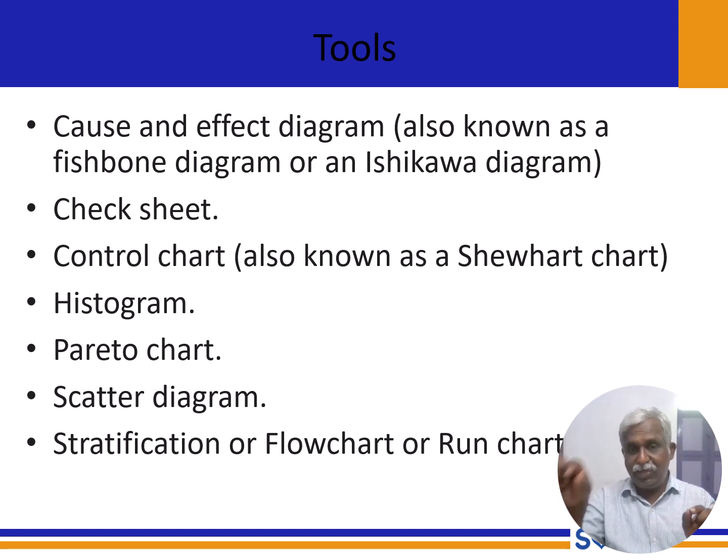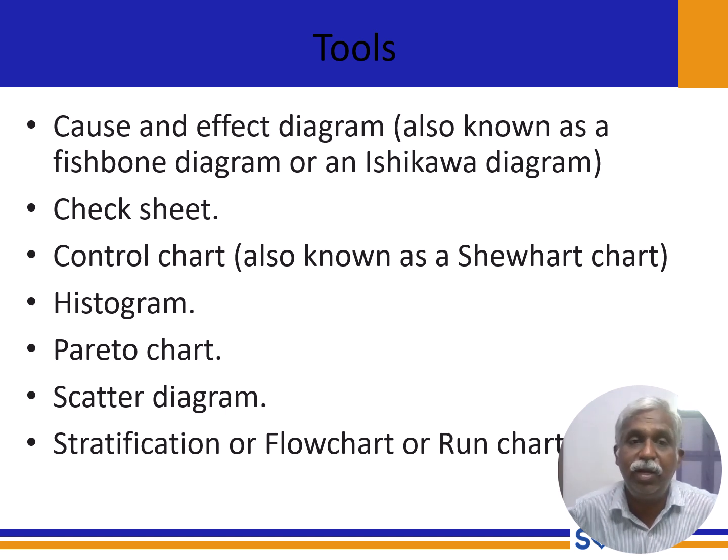Again, the next cause, again the effect. So, the cause and effect diagram is an important quality control tool. Based on the fishbone diagram, we understand what the cause is and what the effect of the cause is.